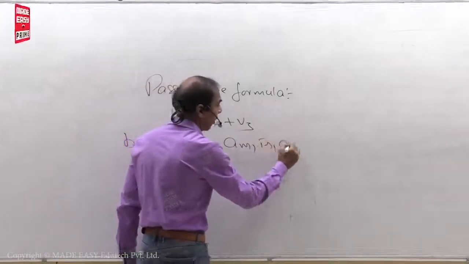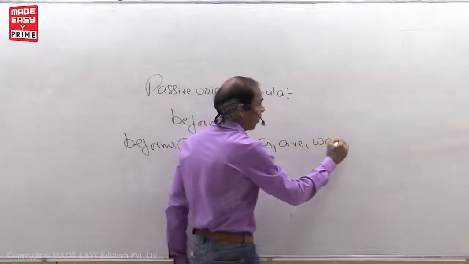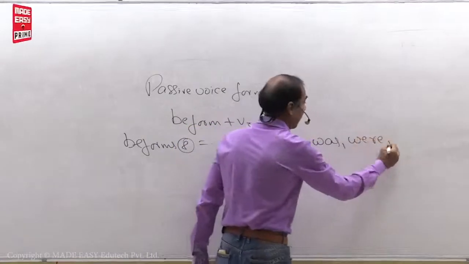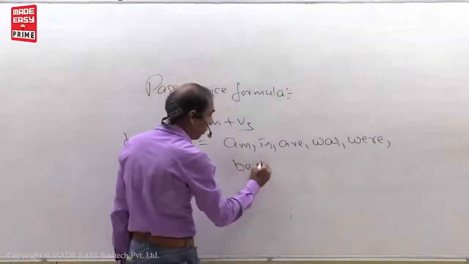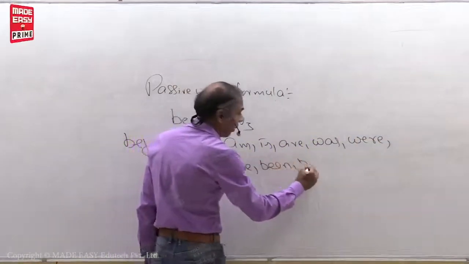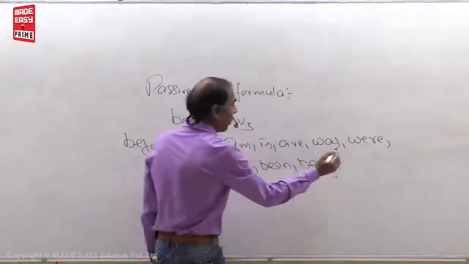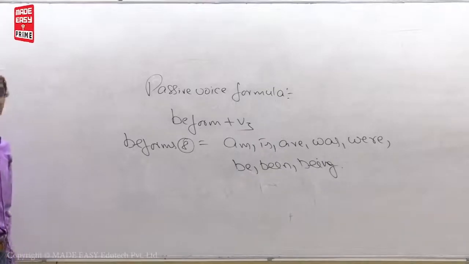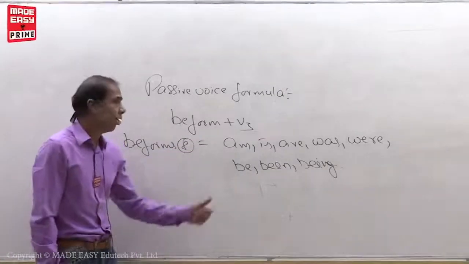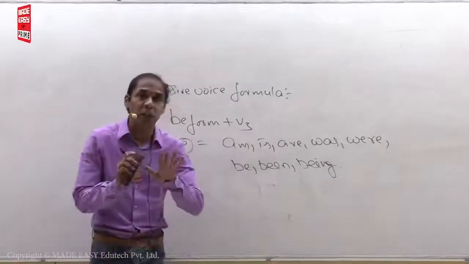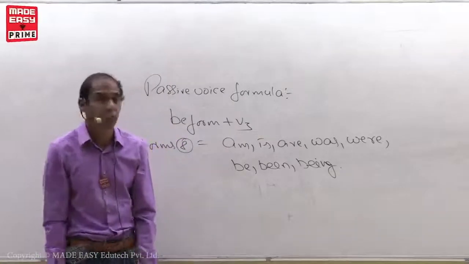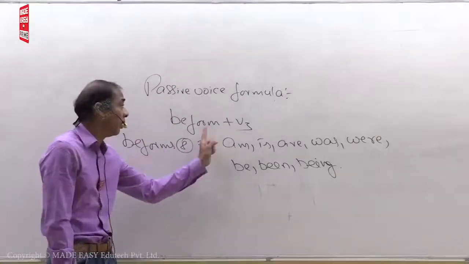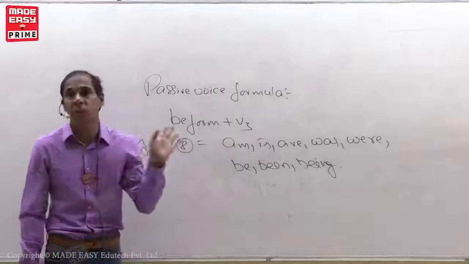Is, are, was, were, be, been, being. See, in a passive voice sentence, we must have a B form, we must have V3. Then only the sentence can be called passive voice. If we don't have any one of these two in a sentence, that is active voice.